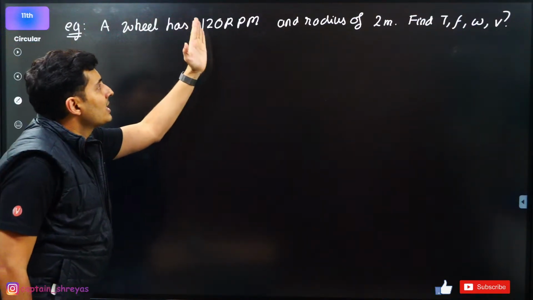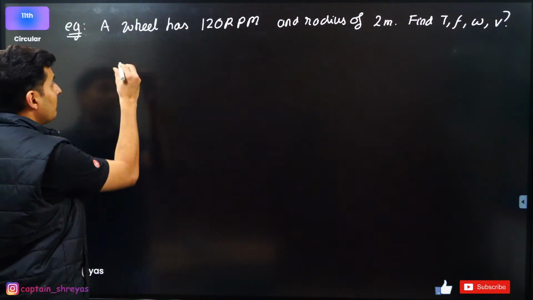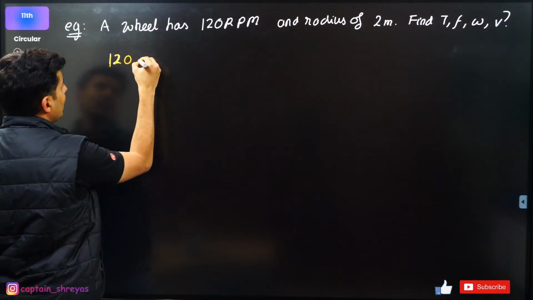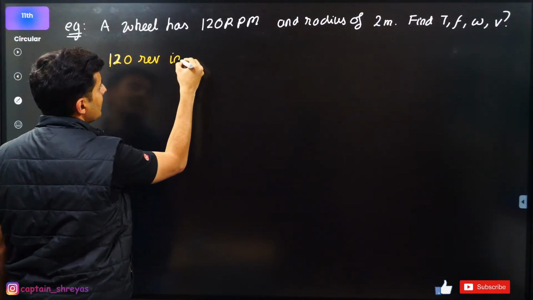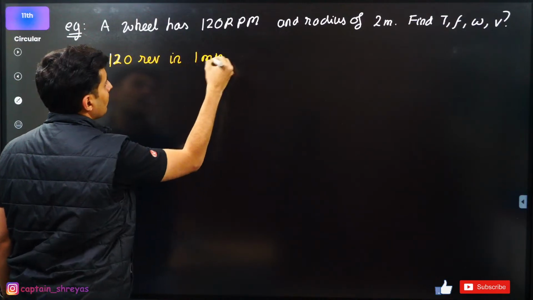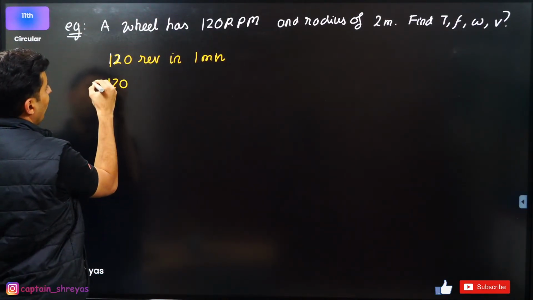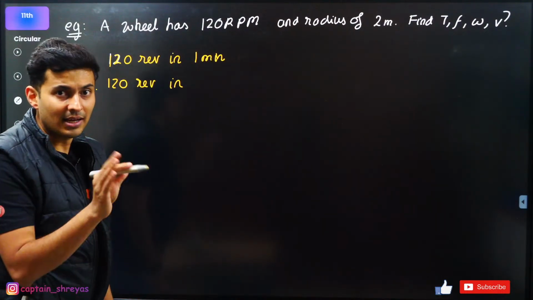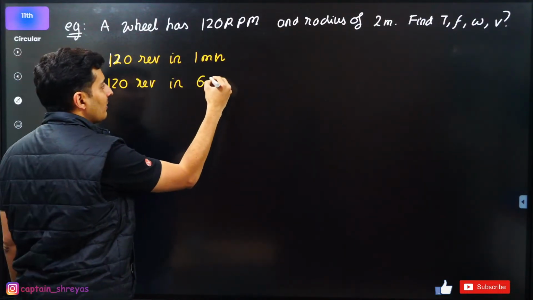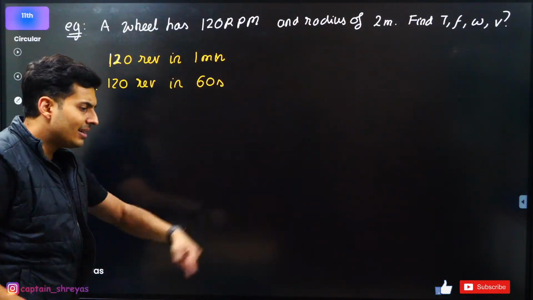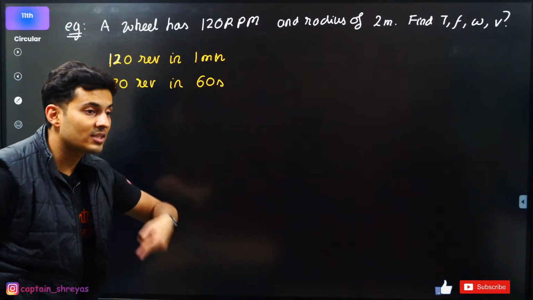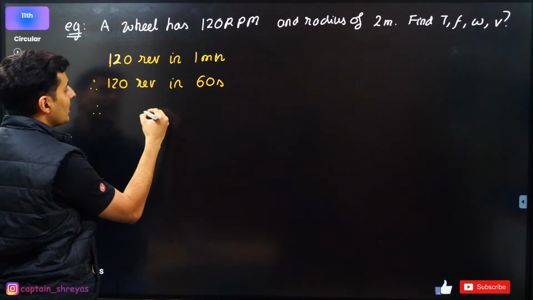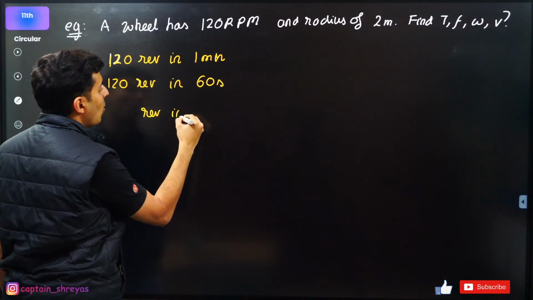So it is clearly mentioned 120 rounds per minute, meaning I'll just write it over here. This just means 120 revolutions in 1 minute. 1 minute has how many seconds? I'll try to convert everything into seconds, SI units. 1 minute is nothing but 60 seconds. So if it does 120 rounds in 60 seconds, in 1 second how many rounds will it do?